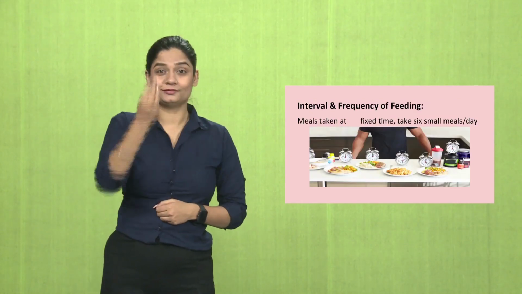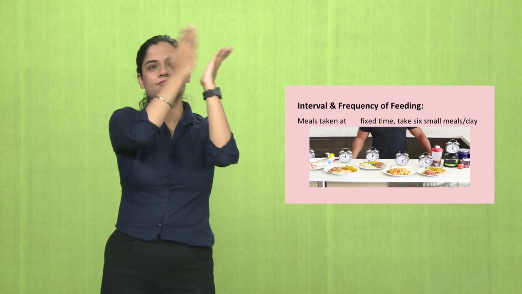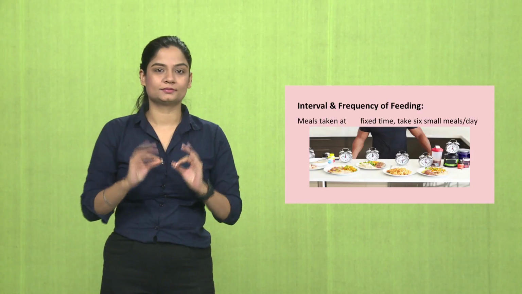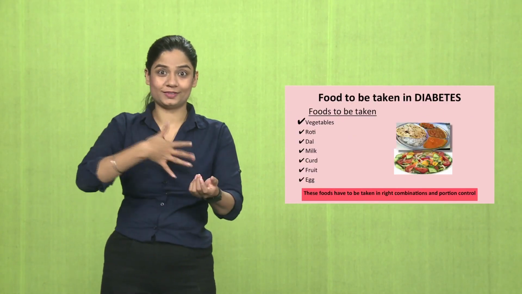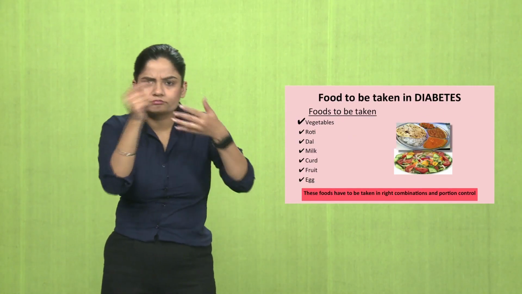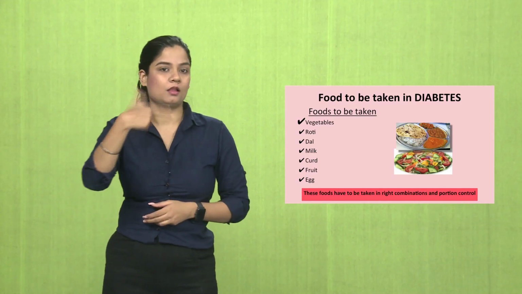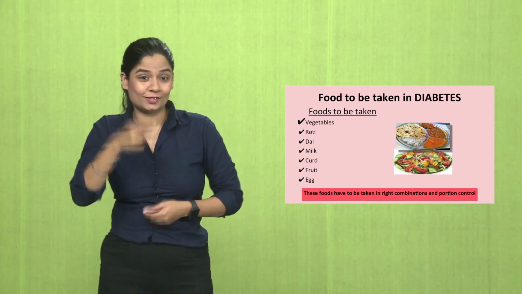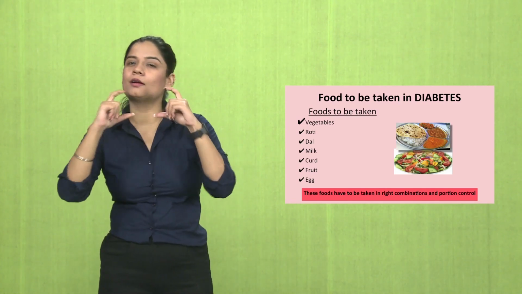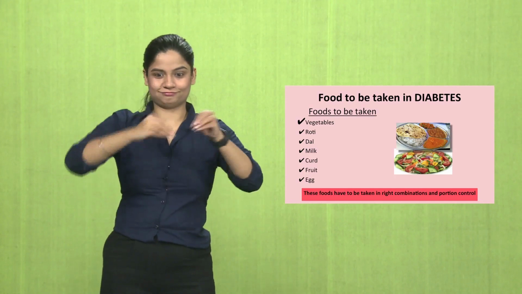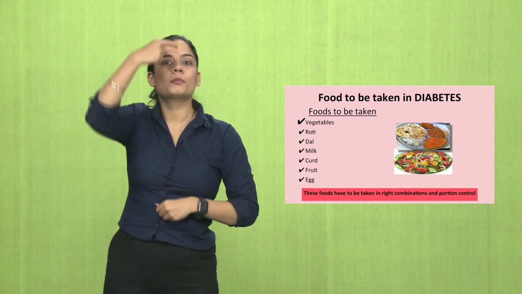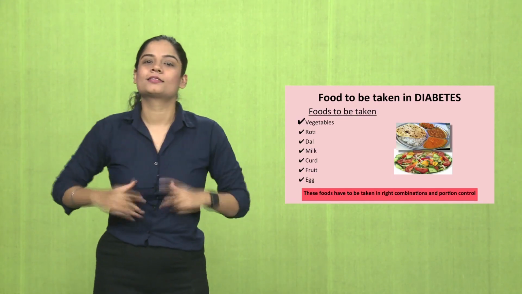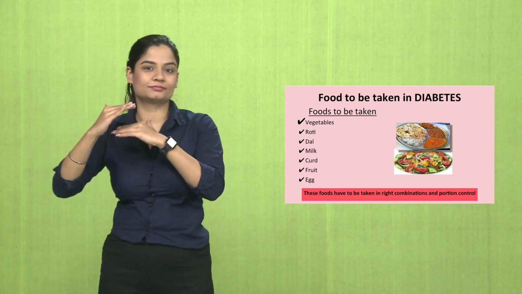During diabetes, meals are to be taken at fixed times, 6 meals a day. No sugar diet. Foods that can be taken in diabetes: vegetables, roti, dal, curd, milk, fruits, etc. But make sure these foods are taken in the right combinations and with proportion control. Make sure it's a no sugar diet and that sugar is not combined with any of these foods.